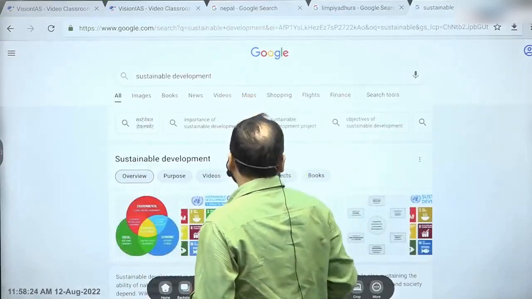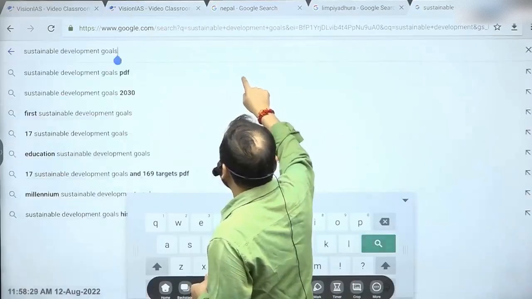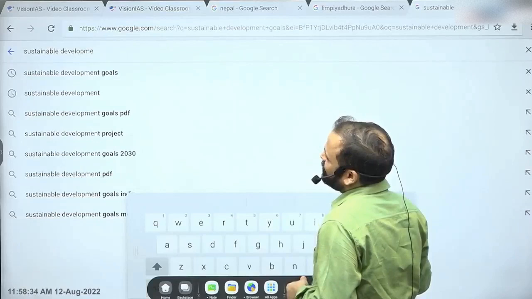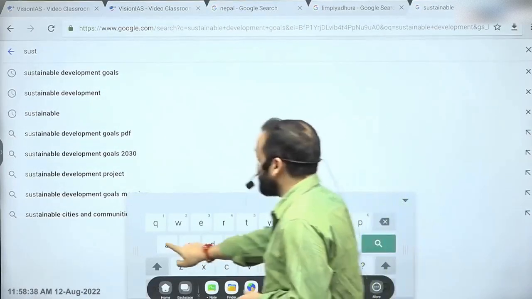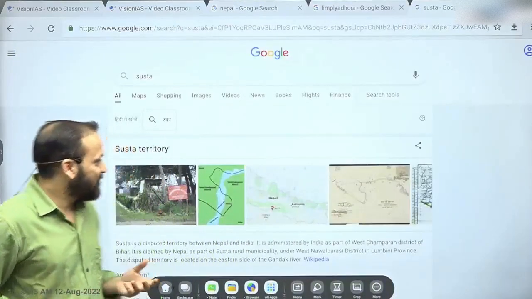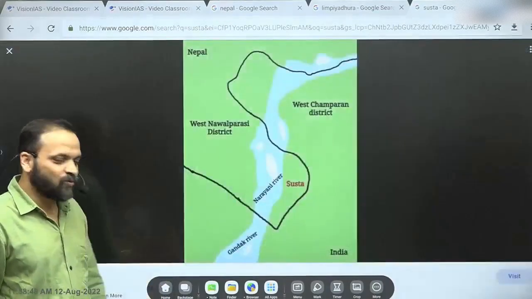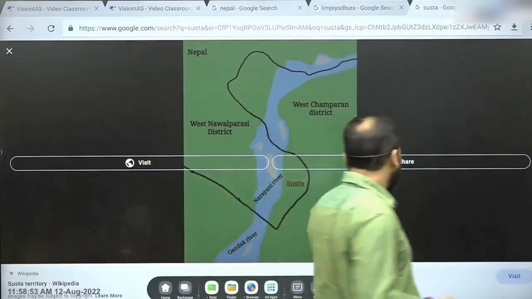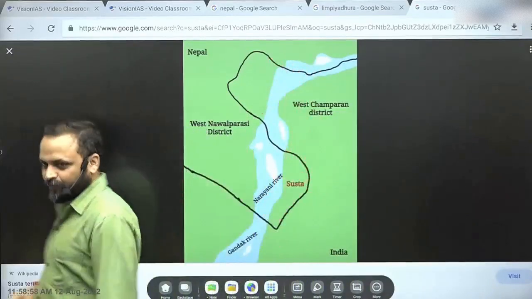This is Google. Google doesn't understand Susta, Google understands sustainable, so it will tell me that no matter what you want to search, I will tell you what I know. That is why Google also has to be made intelligent. These days everybody is intelligent because they think that they have Google in their pocket. They can talk about anything because Google is there in the pocket. But who would tell you to ask the right questions to Google? Google will give only the answer to the question you ask. So this is basically another area of Susta.